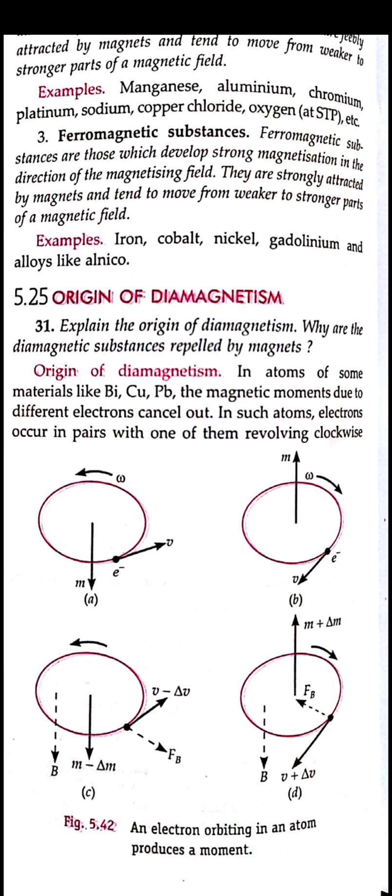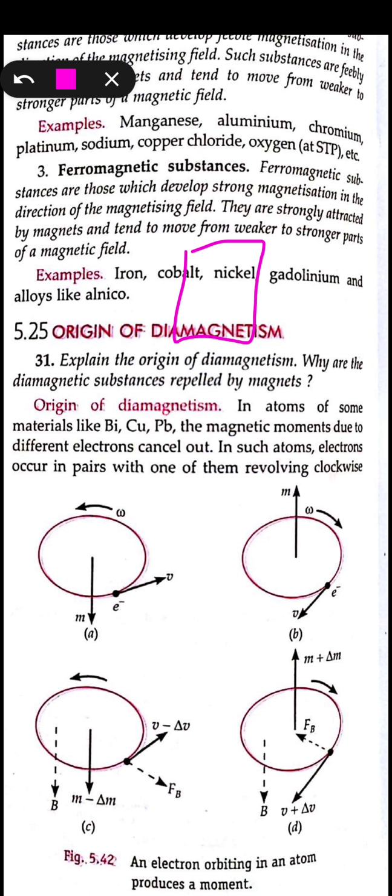So we can say that the electrons occur in pairs. When we take some materials, we show them with arrows, right? We show them like this, as a pair of electrons, and the arrows show that they are moving in different spins, one clockwise and the other anti-clockwise. So these electrons are in a pair, one moving in the clockwise direction and the other in the anti-clockwise direction, but both around the nucleus itself. They just have different directions. So their resultant, or net, magnetic moment will be 0.